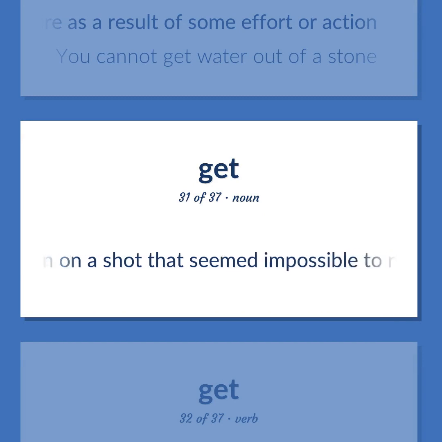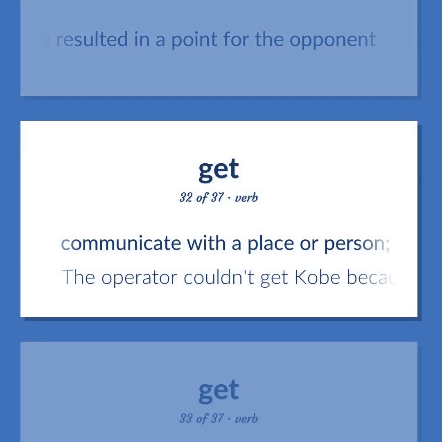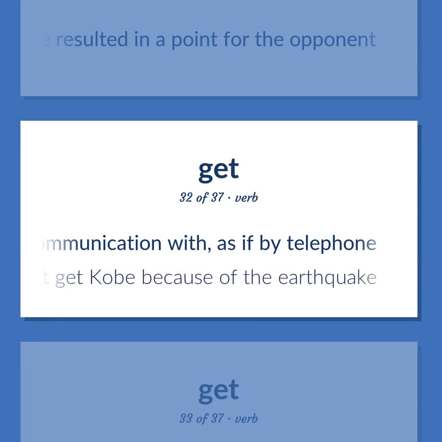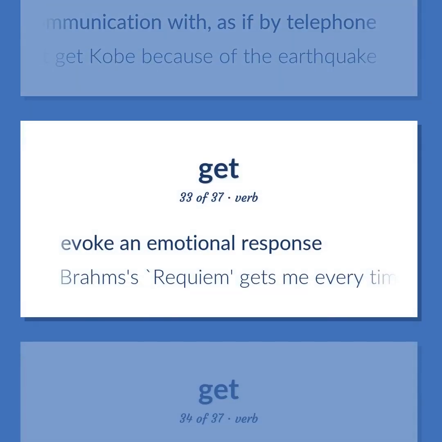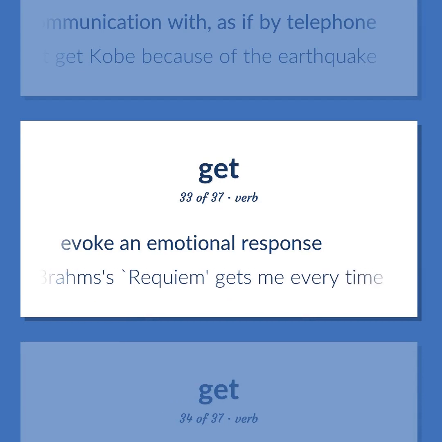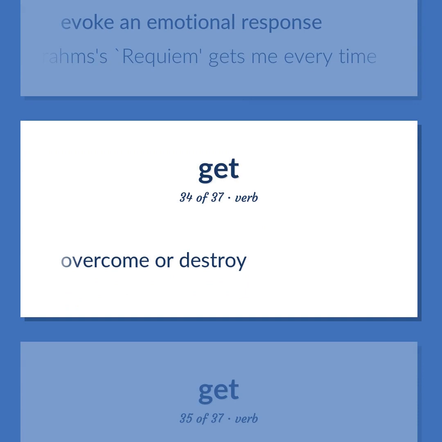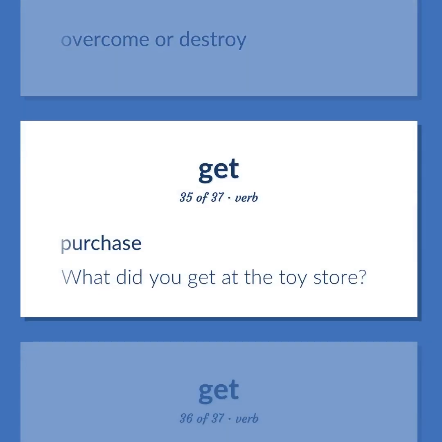A return on a shot that seemed impossible to reach and would normally have resulted in a point for the opponent. Communicate with a place or person. Establish communication with, as if by telephone. The operator couldn't get Kobe because of the earthquake. Evoke an emotional response. Brahms's Requiem gets me every time. Overcome or destroy. Purchase. What did you get at the toy store?